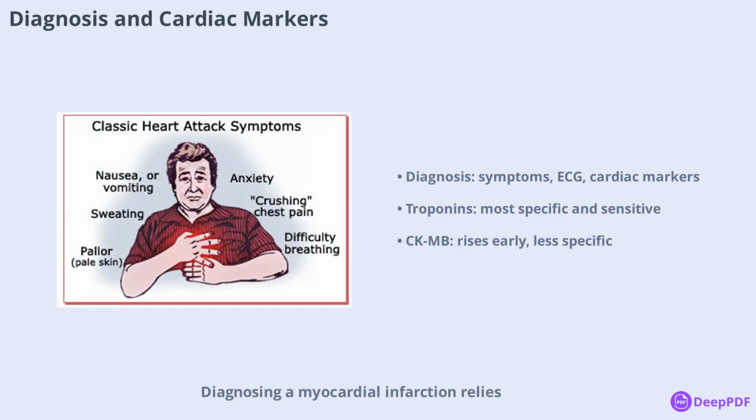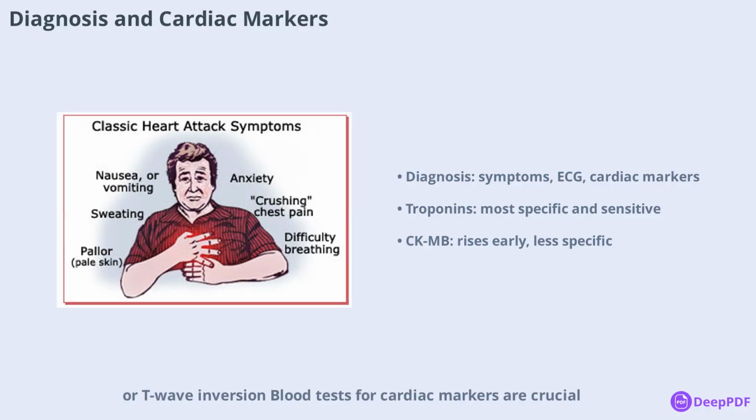Diagnosing a myocardial infarction relies on a combination of clinical symptoms, ECG changes, and laboratory findings. The World Health Organization requires at least 2 of the following: prolonged ischemic chest pain, serial ECG changes, or a rise and fall in serum cardiac markers. ECG findings may include ST segment elevation, deep Q waves, or T wave inversion.